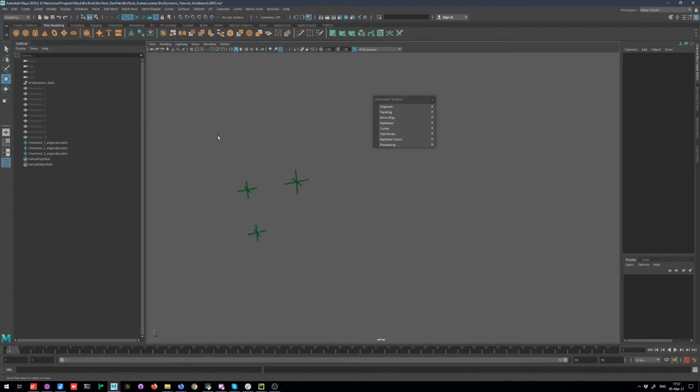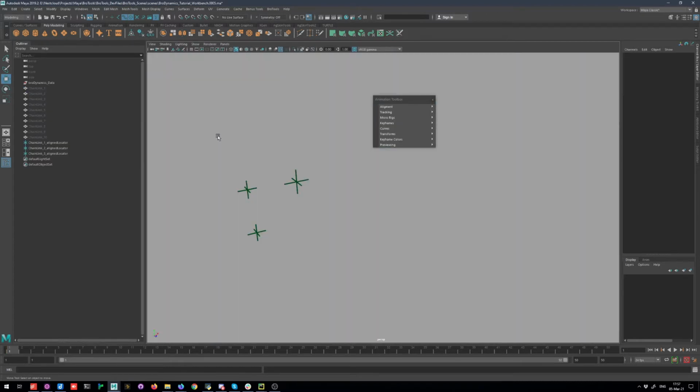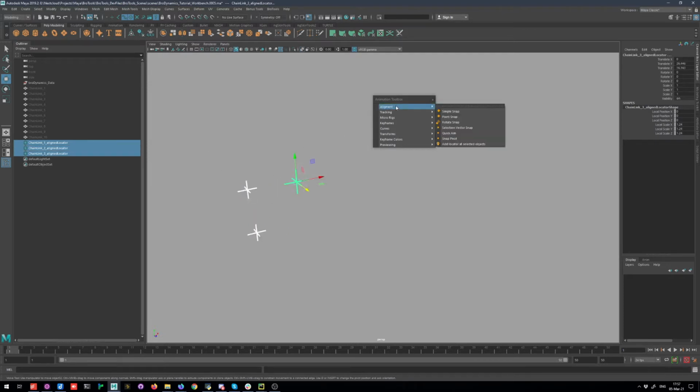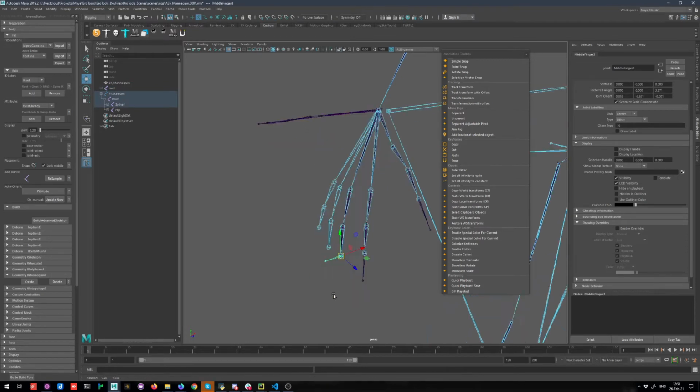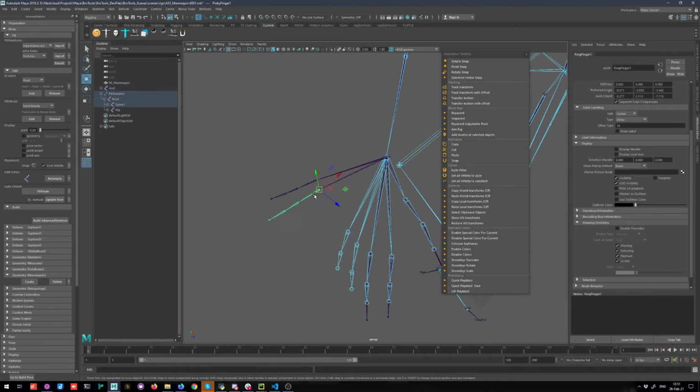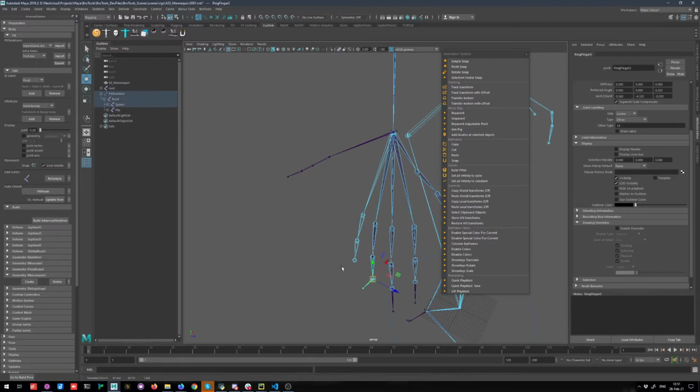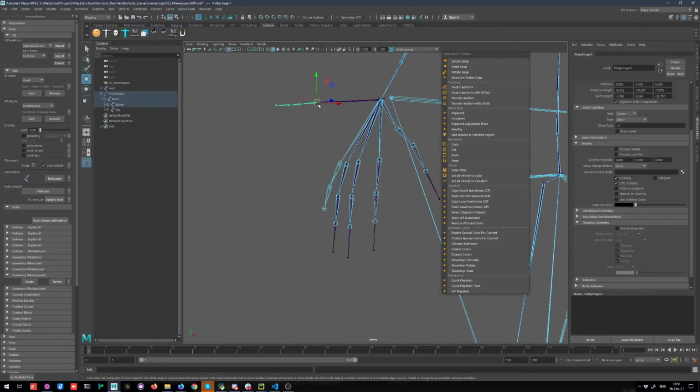Selection Vector Snap will calculate a vector between two objects, extend it past the second object, and place an object at the tip of that vector. Sounds confusing, but it's easier to show it. Here's an example on a few locators. And this is an example where it may be useful. Now that I think of it, this is more about rigging than animation.